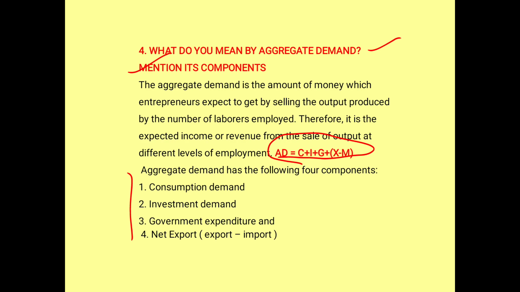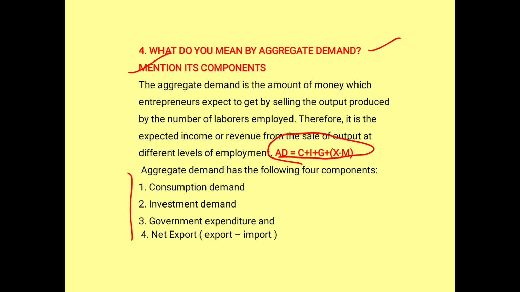So what is aggregate demand? Aggregate demand is supposed to be the amount of money which the entrepreneur expects to get by selling the output produced by the number of laborers employed. Therefore, it is expected income or revenue from the sale of output at different levels of employment.